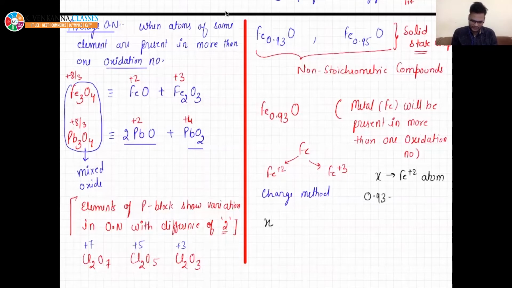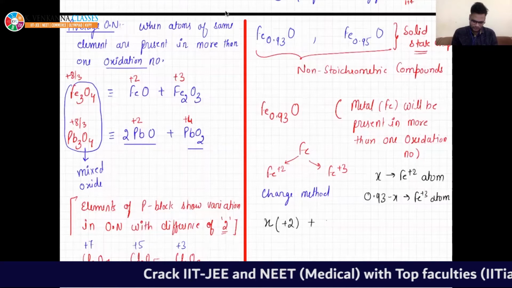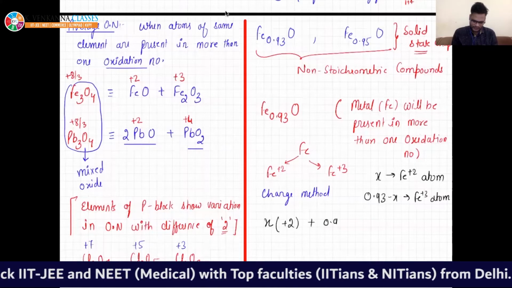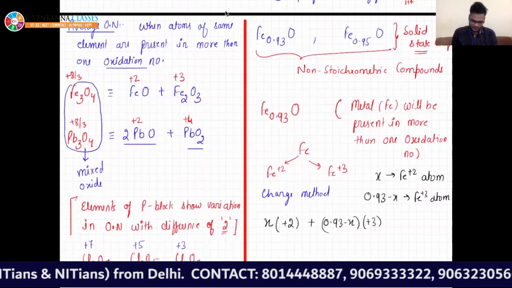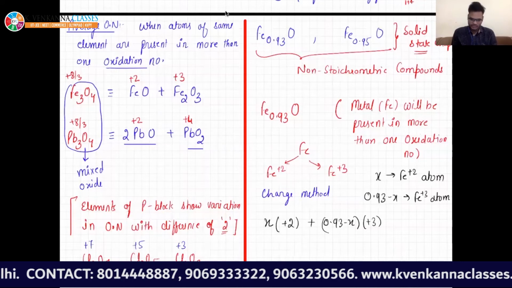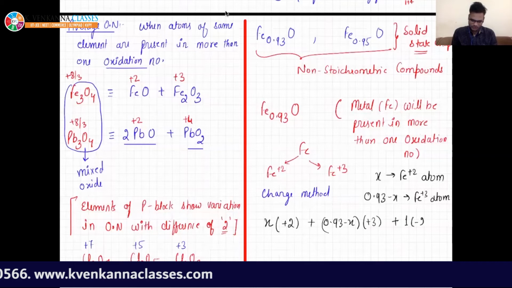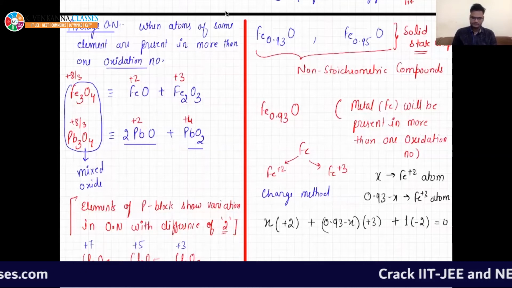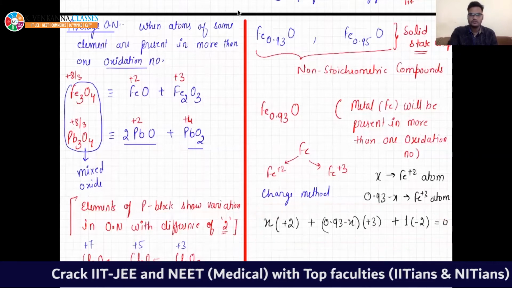Then 0.93 minus x will be Fe+3 atoms. The charge on x Fe+2 atoms will be x into +2, then (0.93 minus x) into +3, then oxygen 1 into -2, and this summation should be equal to 0. Is this clear to all of you?